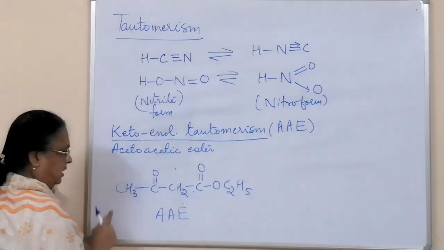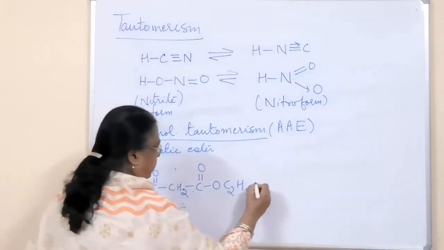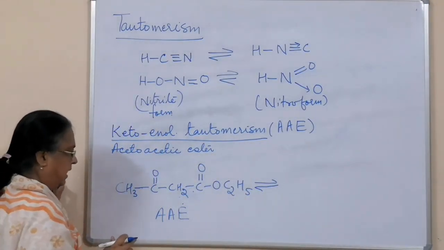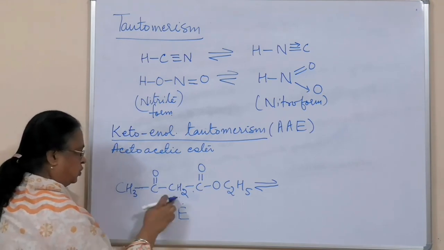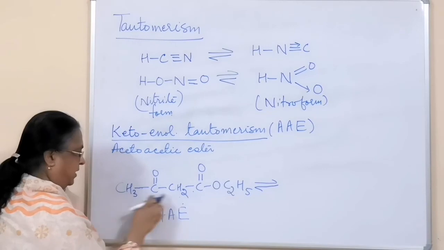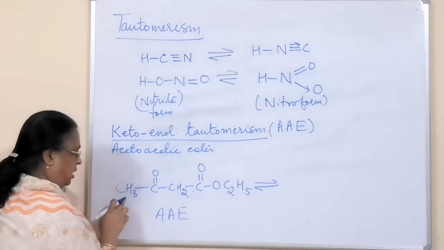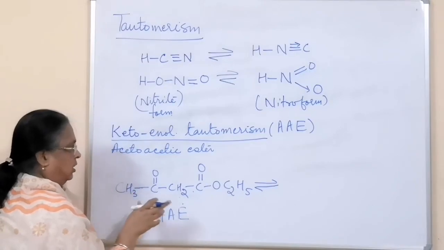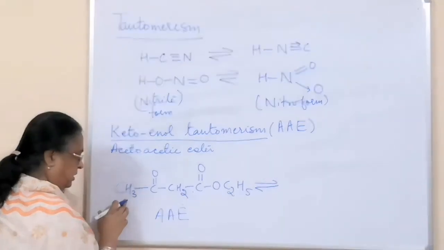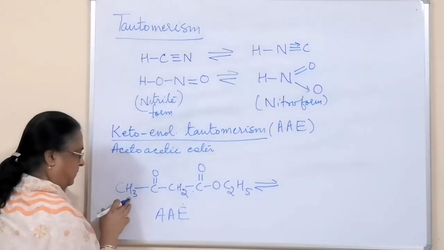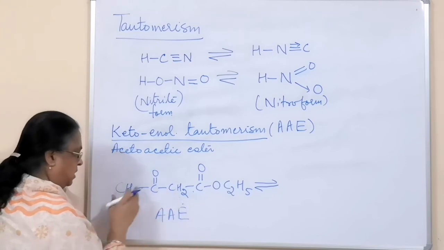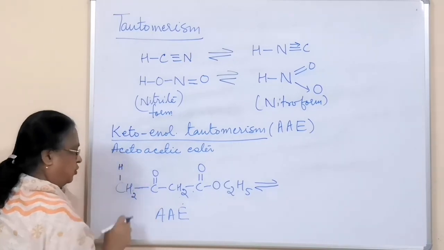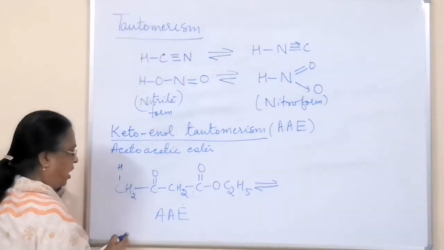Okay, so now in that case, how will this be convertible to its other form? I will teach you. When we have two of these groups, with alpha on this side and alpha on that side, the carbon which is more saturated is the side undergoing the process of tautomerism. So it will show on this side, because this carbon has more hydrogen atoms and this carbon has fewer. I will show one of these hydrogen atoms separately to show you the conversion. So how will it be?